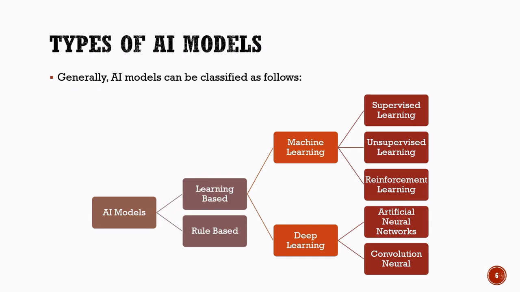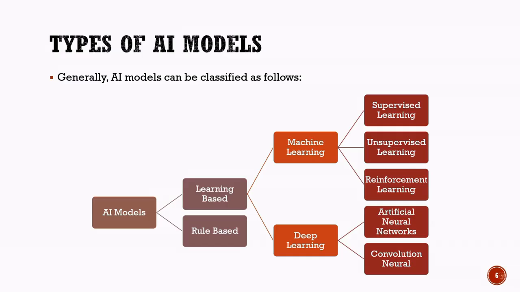These models are useful when the problem and its solutions are clearly defined. Learning-based models are different because they learn directly from data. Instead of relying only on fixed rules, they identify patterns, gain experience through training, and improve their performance over time. Learning-based models are further divided into machine learning and deep learning.